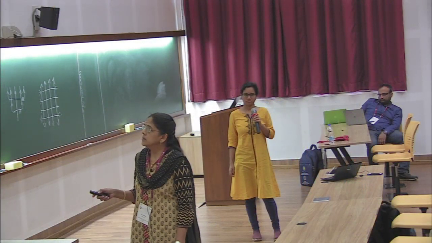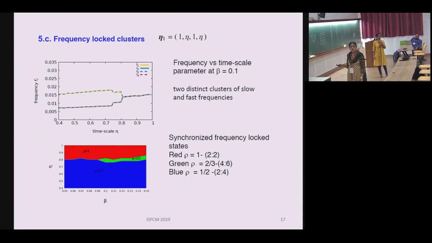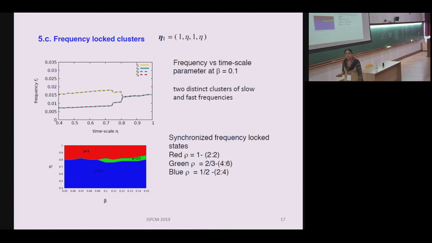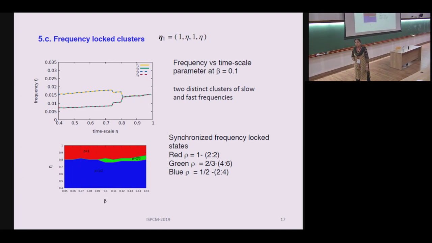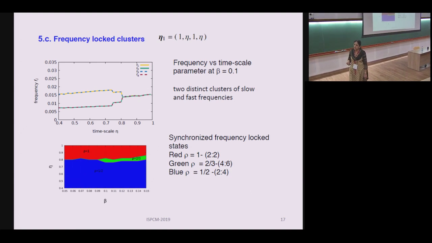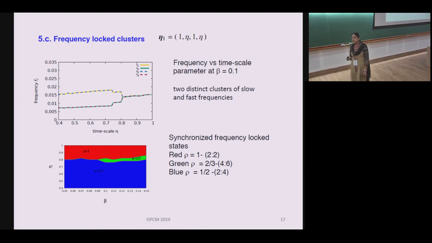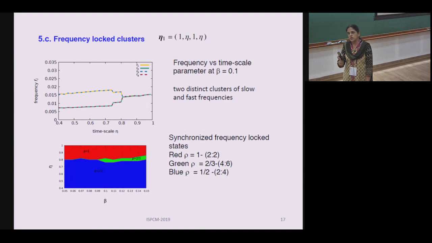Non-identical means the parameter of this Rossler oscillator that you can take different than the rest of the nodes in the network. There are many results on that, non-identical Rossler oscillators. So then for desynchronization, results would differ a bit if instead of making it slow, along with that, a time scale mismatch is there. So that case we have not checked. We have checked for chaotic Rossler. Now we have shown the results for periodic Rossler. We have tried for chaotic Rossler also, where the parameters are different. But in our case, the difference between one oscillator and the other is in dynamical time scale alone, not in the other parameters. But other parameters make them anyway non-identical. So mostly it goes to amplitude.